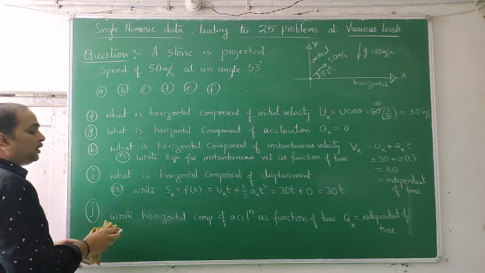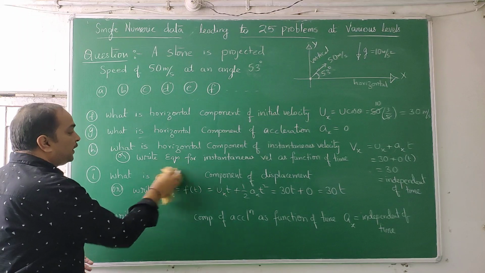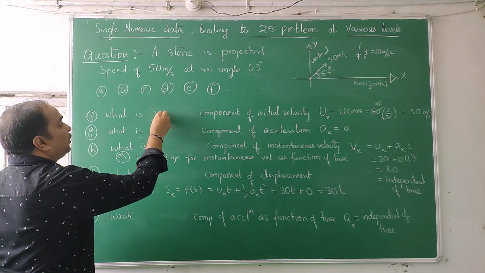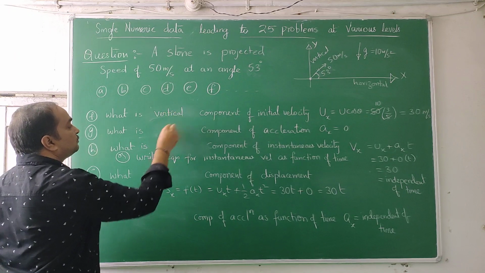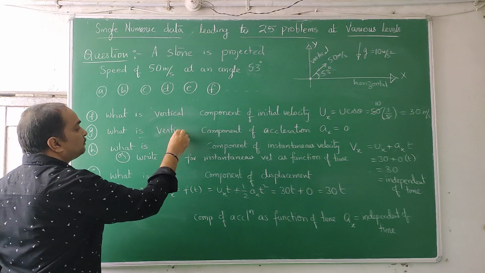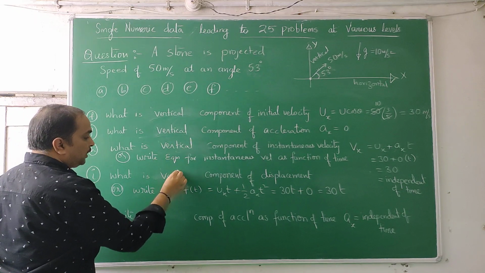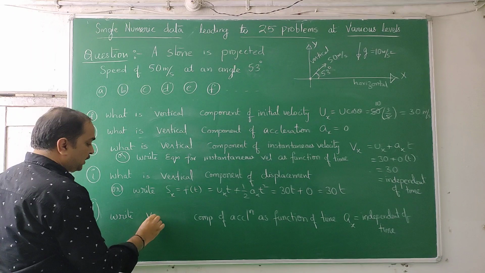Now just this word horizontal, wherever it is there, I remove it and write it as vertical. This is also a level 1 question only. Vertical, vertical, vertical, vertical, vertical.